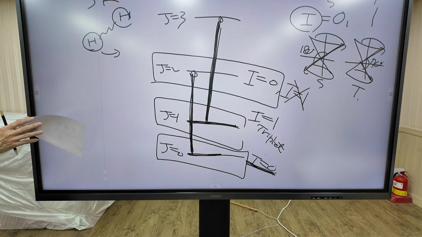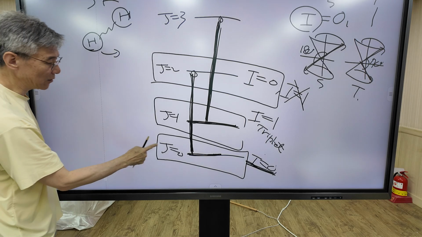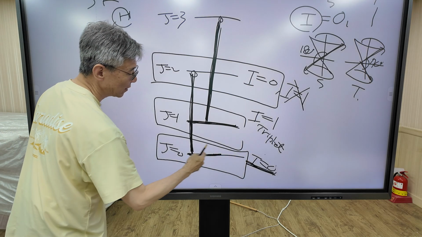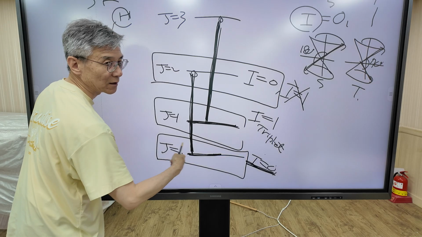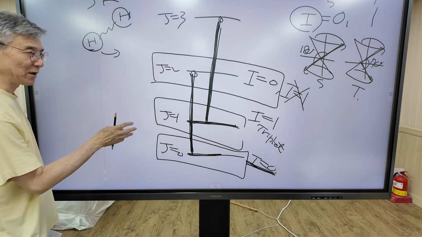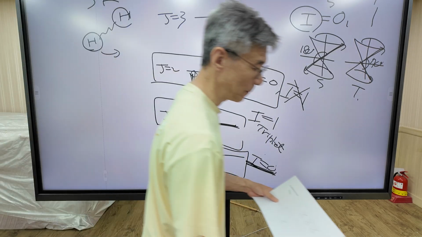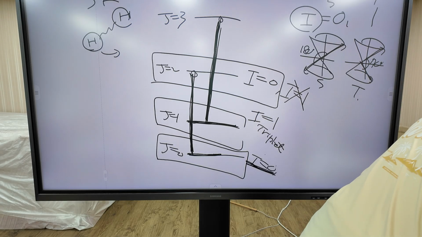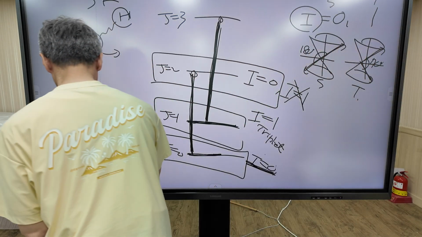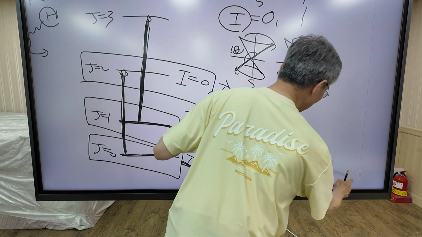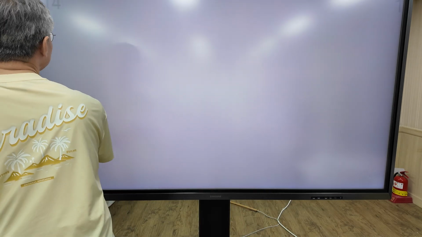I'm going to prove that the J quantum number and I quantum number are coupled, interrelated. But this is very difficult to understand. This is our final result. So to prove this one, let's begin with this simple case.